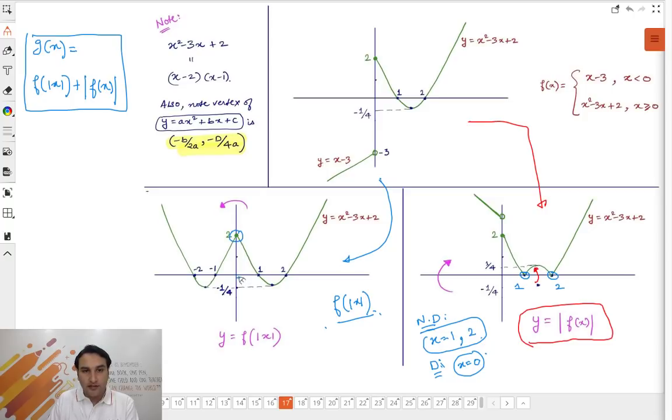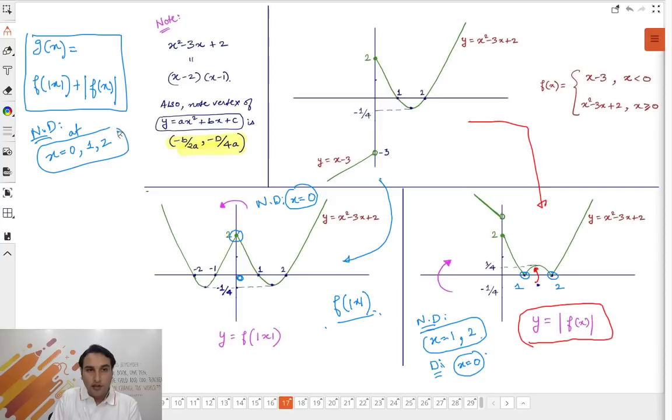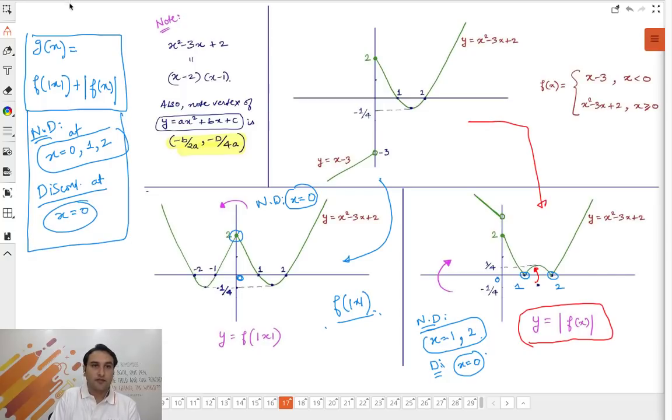Now look at this graph. There is a sharp corner at 0. So this graph is not differentiable at x equal to 0. Combine the two. Your answer is not differentiable at x is equal to 0, 1 and 2. And discontinuous where? This is everywhere continuous. This is discontinuous at 0. So discontinuous at x is equal to 0. This is your answer.